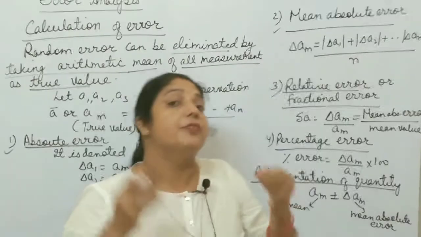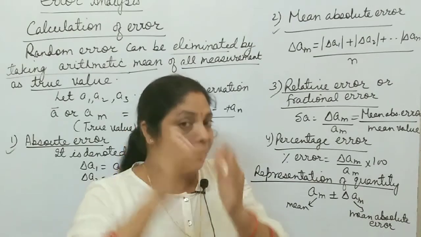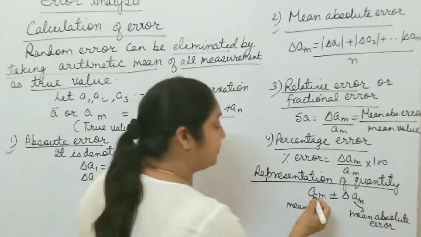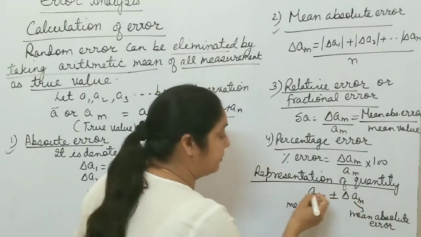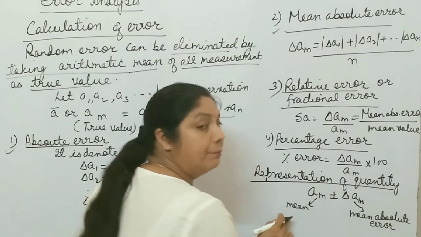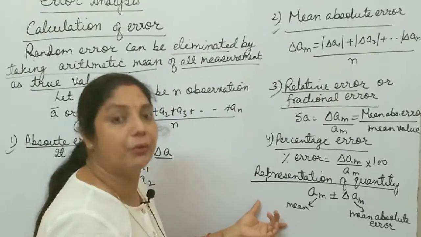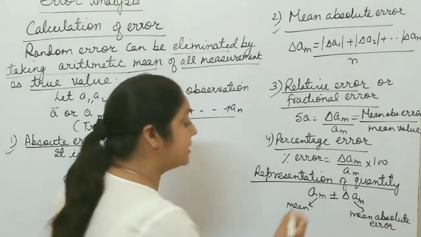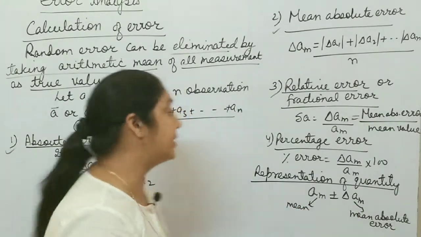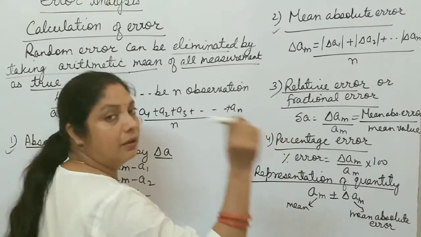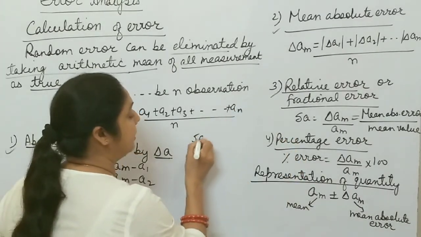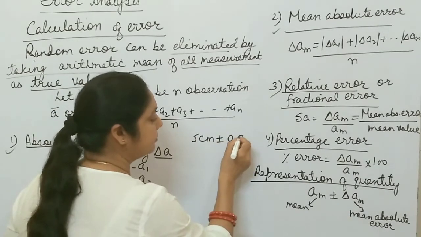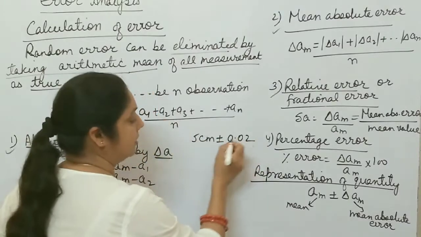Now, representation of any quantity with actual value and then error also. How do you represent any quantity? A mean plus minus delta A mean. This first A mean represents the mean value or true value, plus minus delta A mean, which is the mean absolute error. This is the way of representation of any quantity. Suppose the length of this marker is 5 centimeter, plus minus 0.02, right?